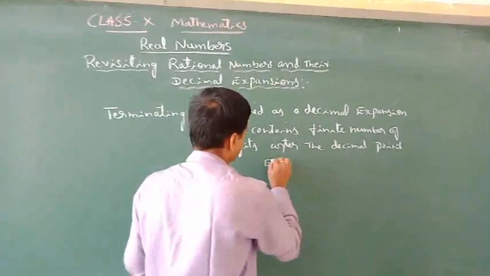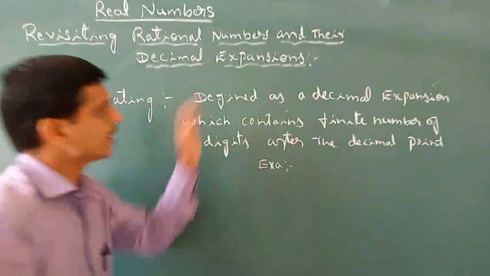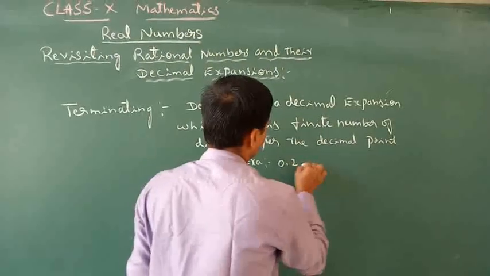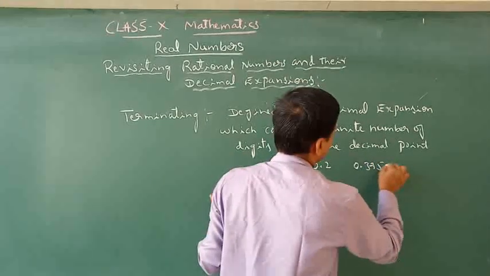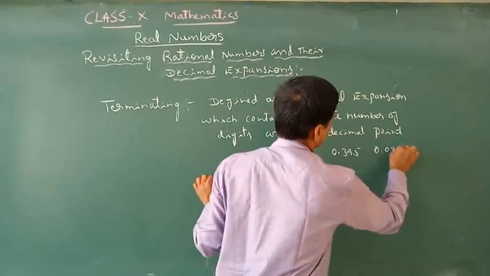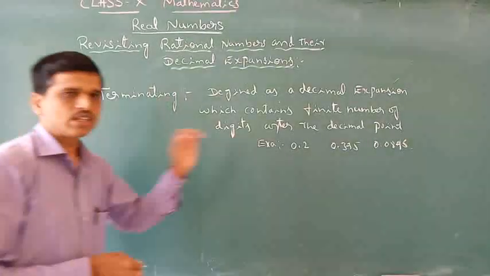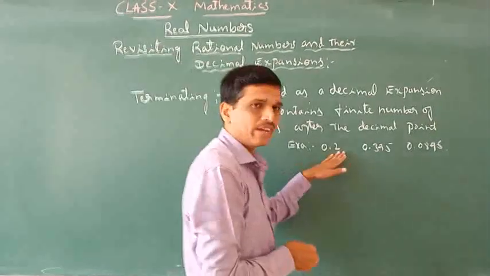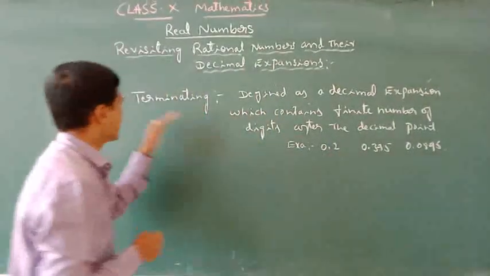Example, there are so many examples. If suppose you take a number in the form of decimal expansion, that is 0.2, 0.375, 0.0875, etc. All these are known as decimal expansions which come to an end. So that is known as terminating.